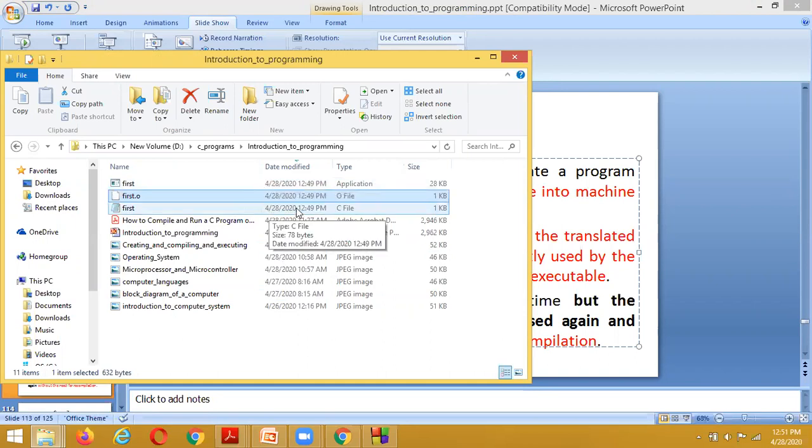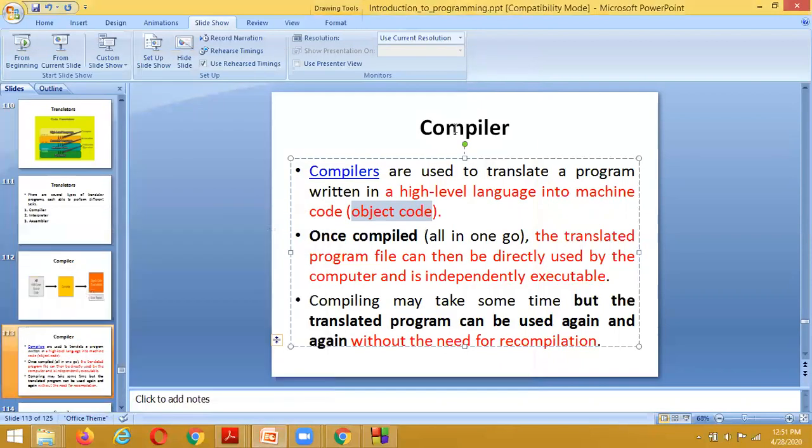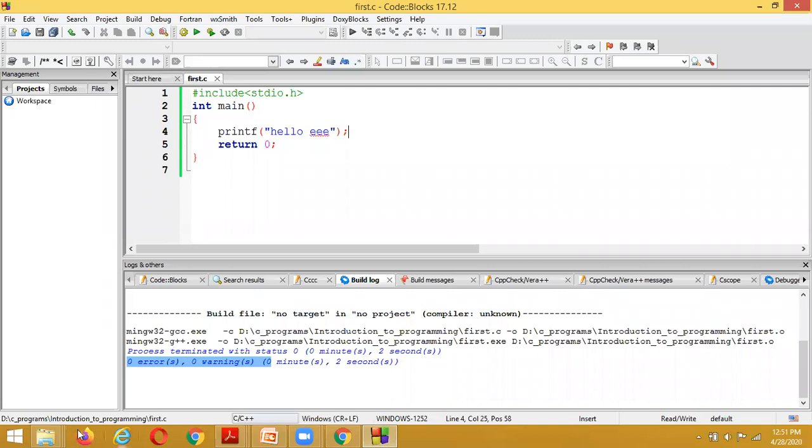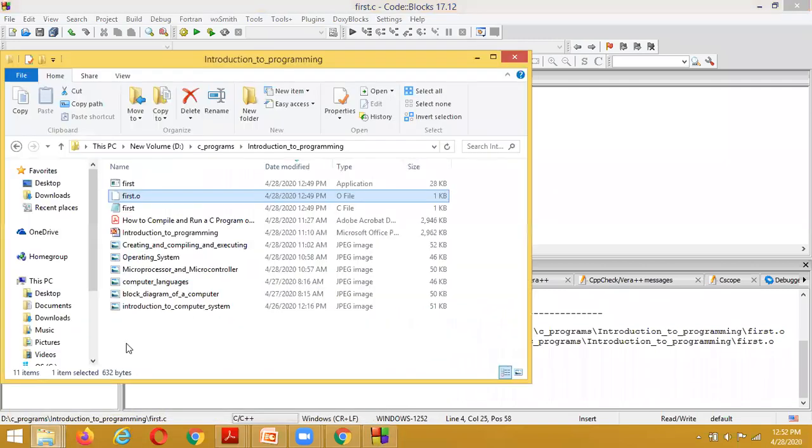This first.c file is not going to be understood by the computer machine. Object file code is going to be understood. So we have translated this C file into an object file. Once compiled all in one go, the translated program file can then be directly used by the computer and independently executed. Even if we remove the source file after one compilation, the program is going to be executed.